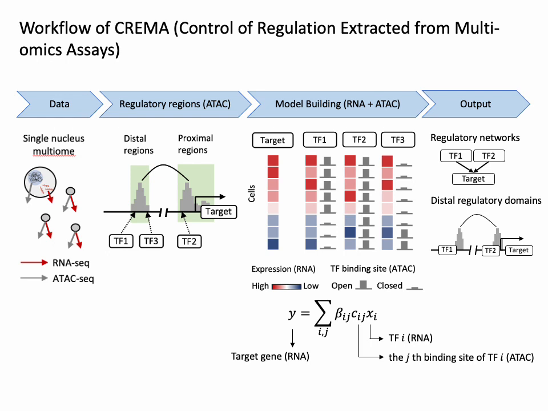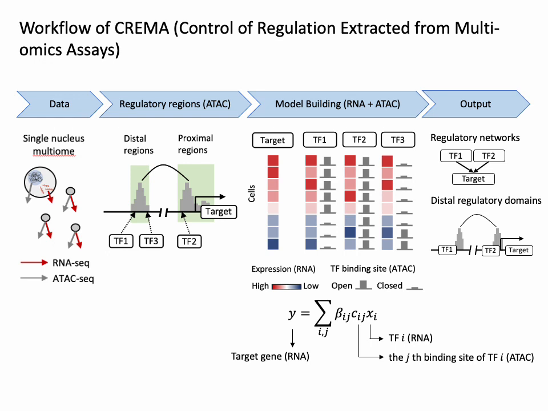The goal of CREMA is to combine the same cell measurements of RNA and ATAC to extract mechanisms of gene regulation with high quality. The input data to the framework is single-cell multi-omics data, where RNA-seq and ATAC-seq are simultaneously measured in the same cell. We first select candidate regulatory regions, including both the proximal region and co-accessible distal regions, and we use motif analysis to find potential binding sites of TFs in these regions.